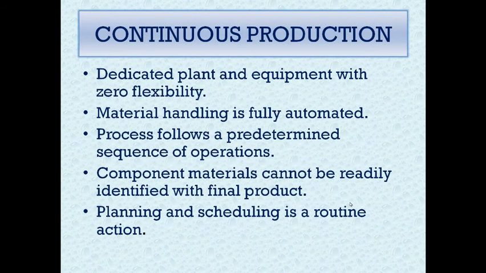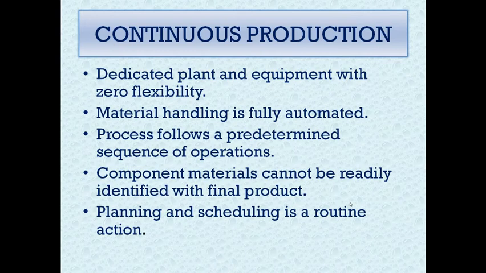The last type of production system that we are going to see is continuous production. It has a dedicated plant and equipment with zero flexibility. It is a completely automated, computerized setup where there is no flexibility, the process is predetermined and the sequence of operations is properly scheduled as a routine activity. So as long as the variety is less and large volumes are being produced, we go for continuous production.